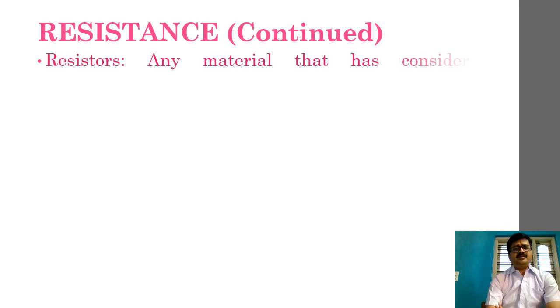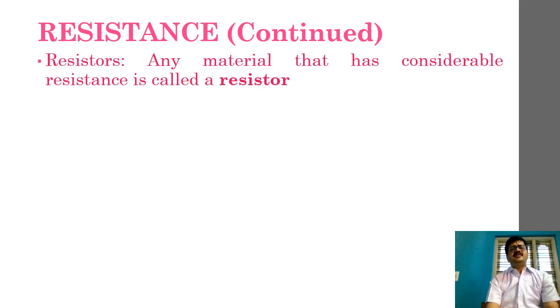Under resistance, let us take a look at practically used resistances. Any material that has considerable resistance, we call it by the name resistor. So what is a resistor? A resistor is a device that is used to provide resistance in a circuit. Clearly we can understand what a resistor is.